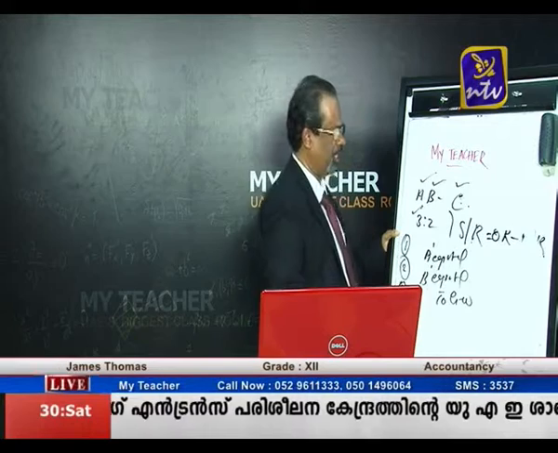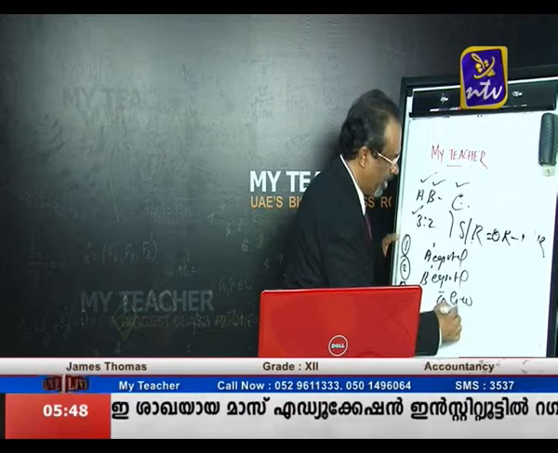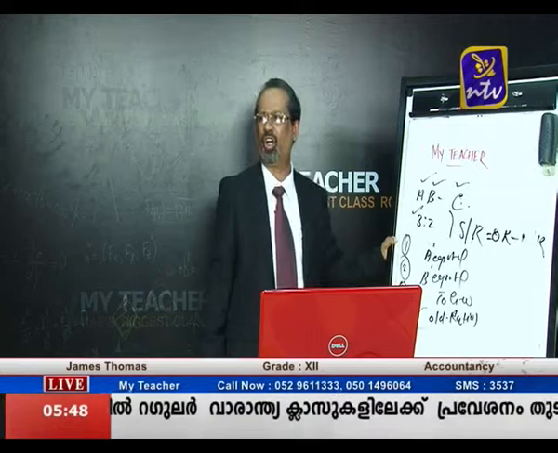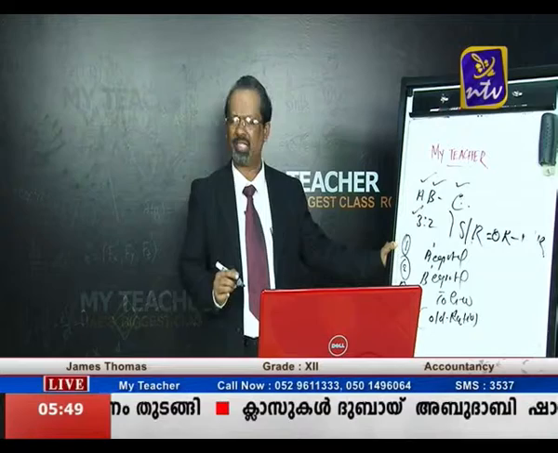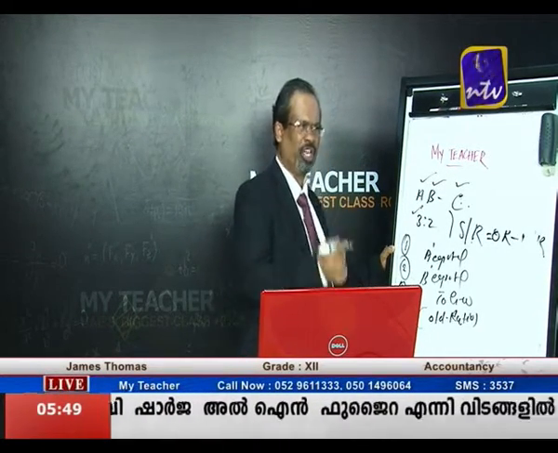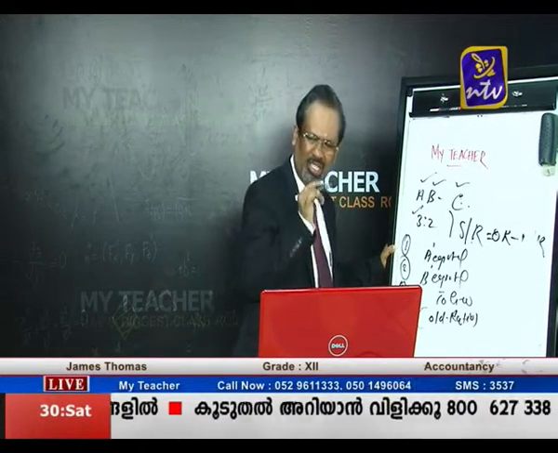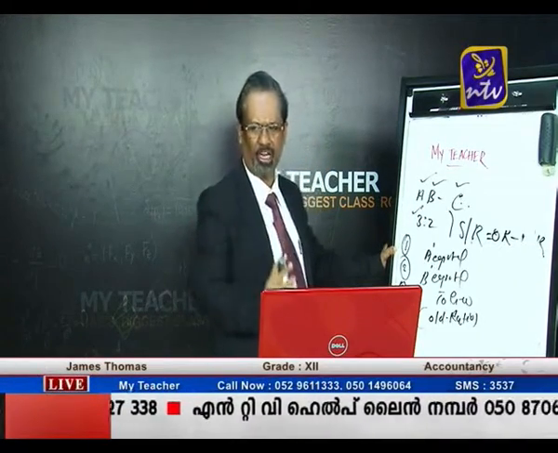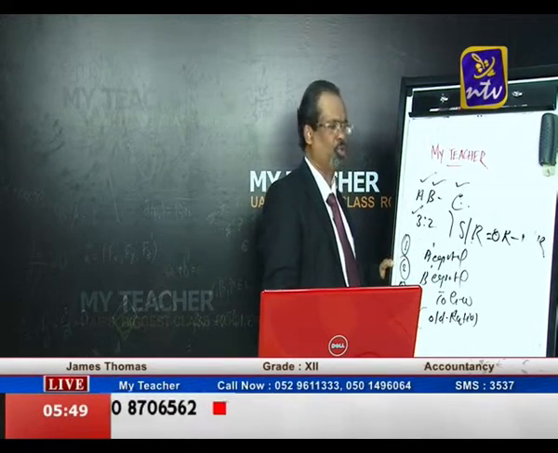A's capital account debit, B's capital account debit to goodwill account. Which ratio? We are dividing according to the old ratio. The existing goodwill is written off according to the old ratio. Once again, A's capital account debit, B's capital account debit to goodwill account. So what is the context for this? The context is at the time of admitting a new partner, the goodwill already exists in the firm. So that particular goodwill is written off. The journal entry is as follows: A's capital account debit and B's capital account debit to goodwill account.